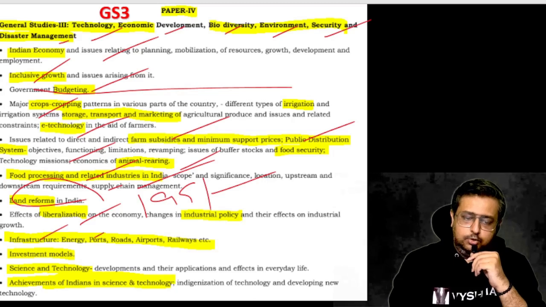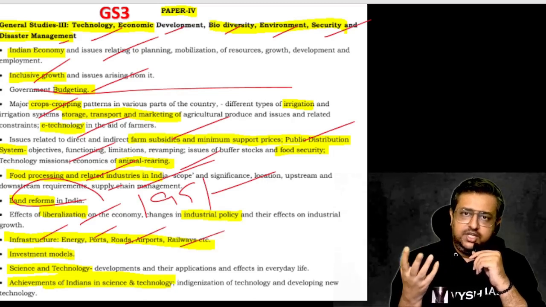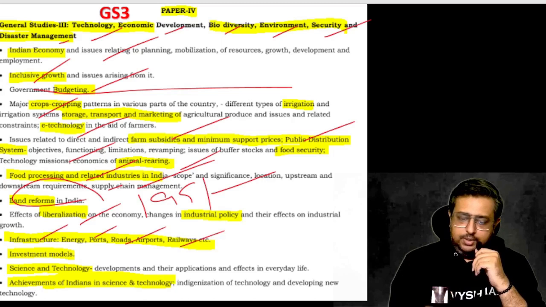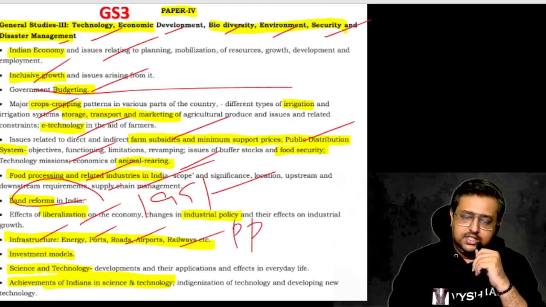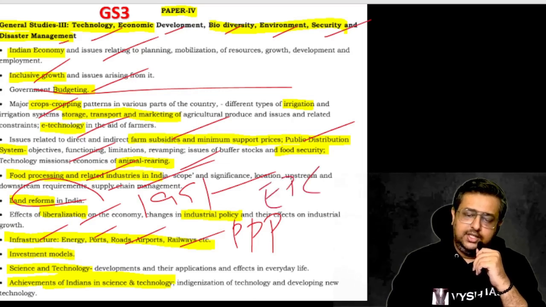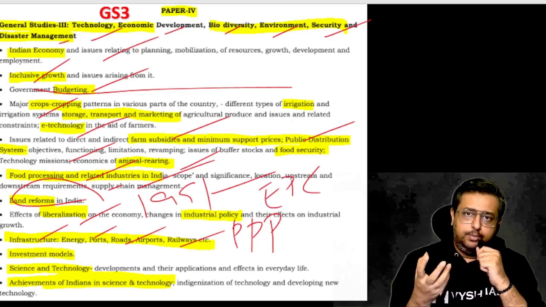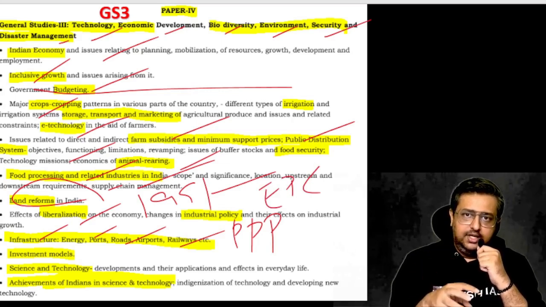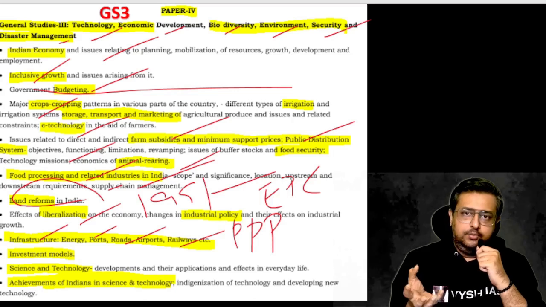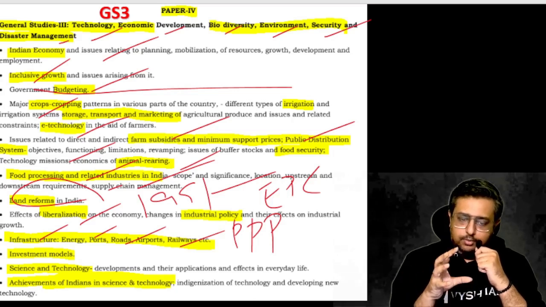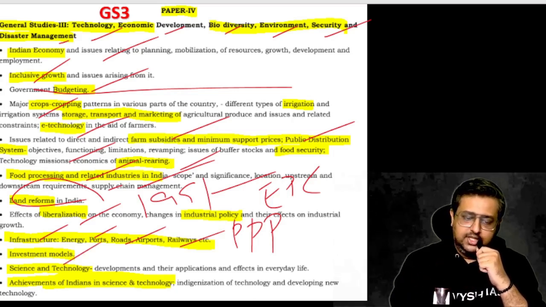Then infrastructure, you know, the energy, ports, railways, the bridges, and different models are there. PPP model, which we call public-private partnership. Then there is the other EPC model, engineering, procurement, and different models are taken, and public and private work together. One will build it, one will build a toll on it, one will pay in advance or later. Different models are there. About that also questions come, that is called the investment model.